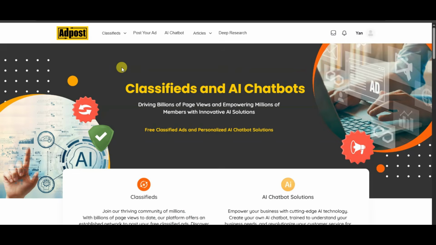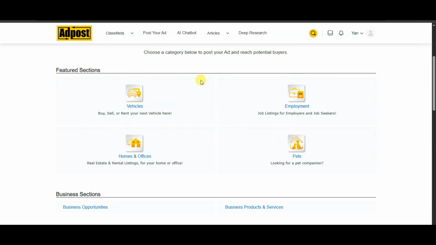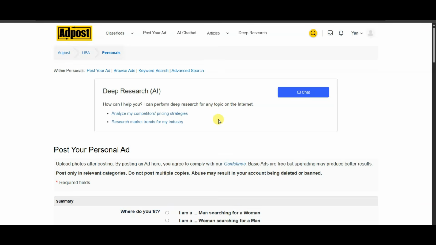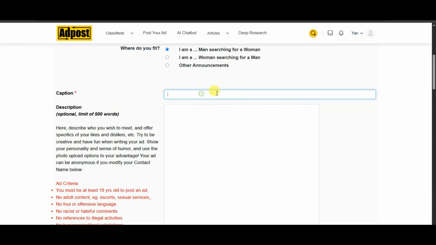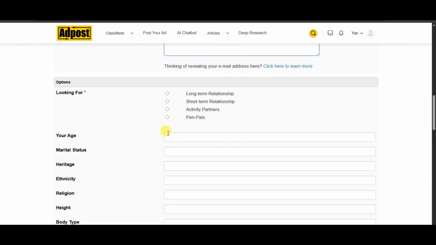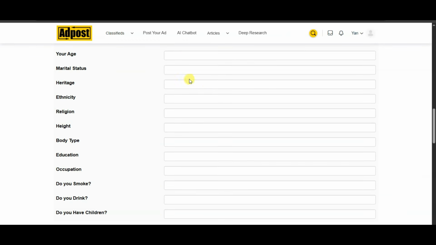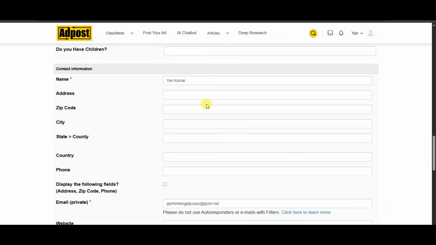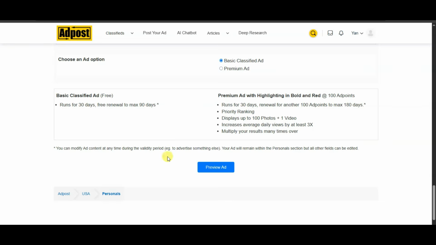After creating an account on this website, you can click on the post your ad button. You can select your country. Now you can select your category. You can scroll down. You can select this option. Now you can type your title. You can type your description. You can select any of these options. You can type your age. If you want, you can type all of this information. You can scroll down. You can paste your website URL. At last, you can click on the preview ad button.